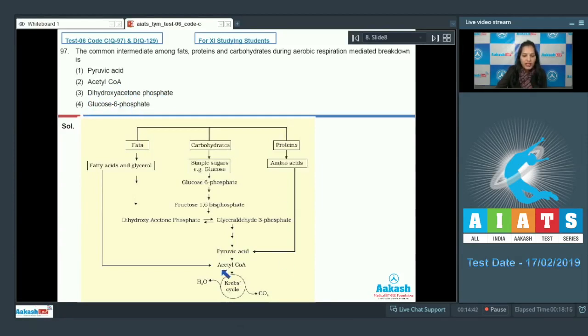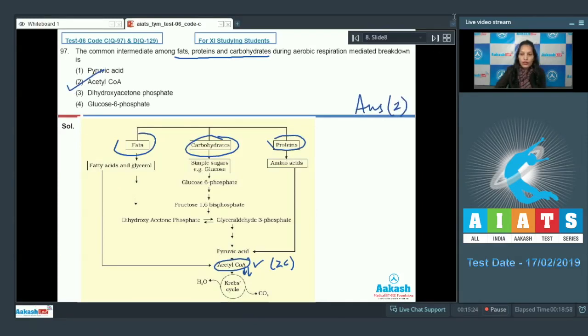See here in this figure it is shown that the fats, carbohydrates and proteins undergo respiration and their breakdown leads to the formation of a common compound which is called acetyl coenzyme A, which enters into the Krebs cycle. So the common intermediate amongst fats, proteins and carbohydrates is acetyl coenzyme A, which is a 2-carbon molecule. So the correct option for the given question is option number 2. Let's move on to the next question.